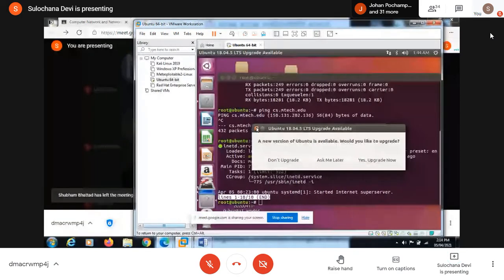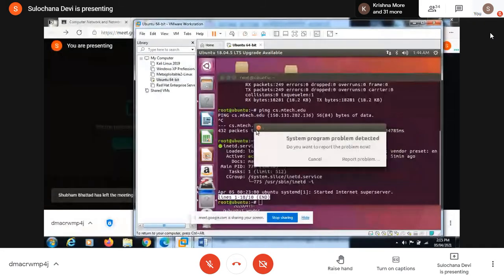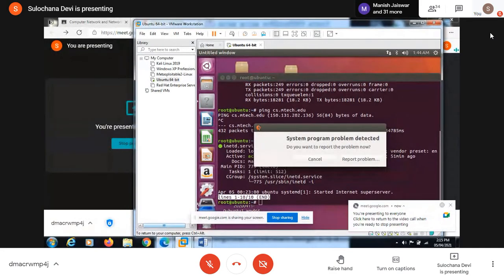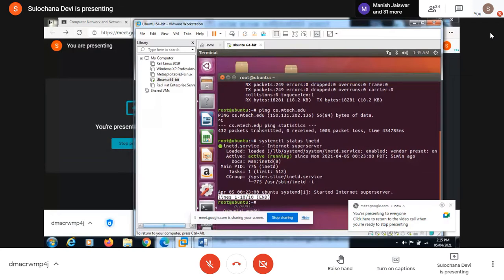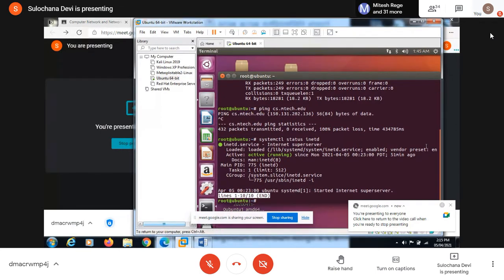So this is my Ubuntu machine. It's a bit slow because two virtual machines are running and this Meet is running, and my PC is not so hi-fi. It's an old laptop I'm using. So that's why.